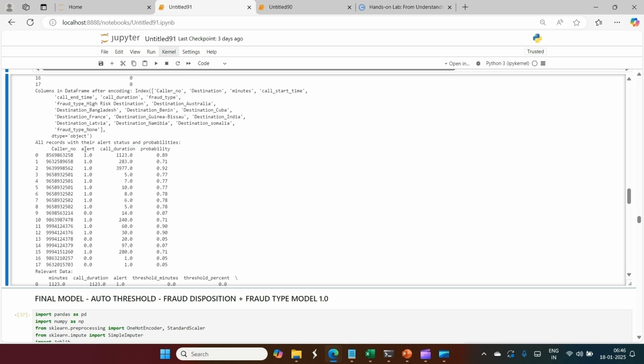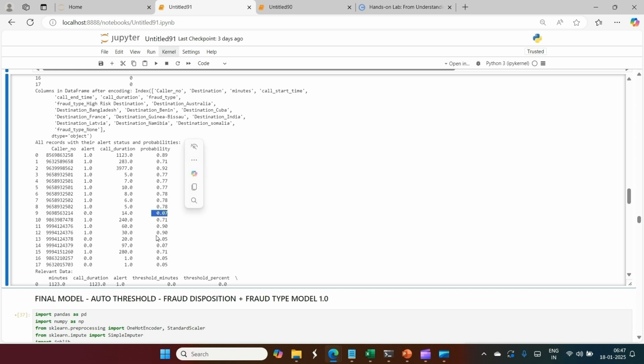Alert means the model has learned this column with the records, so not fraud. This one, number ending with 3214, not fraud. Number ending with 379, number ending with 257 and 703. These five calls are not fraud. And you can see the probabilities: the model has given a probability of 5%, 5%, then this one 5% only, then this one 7% only.